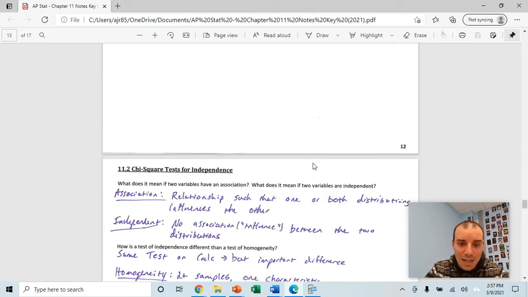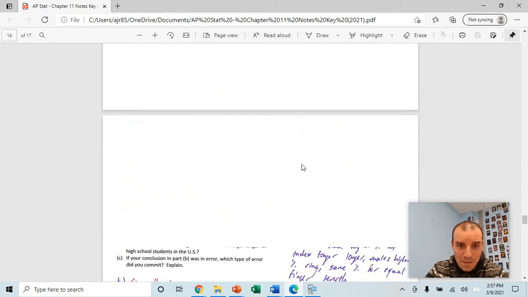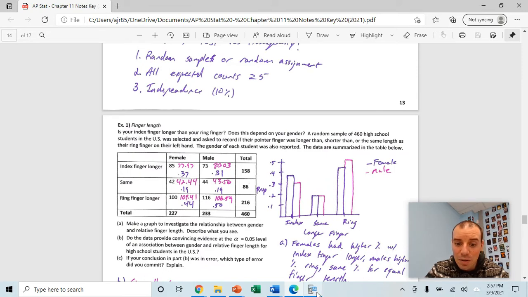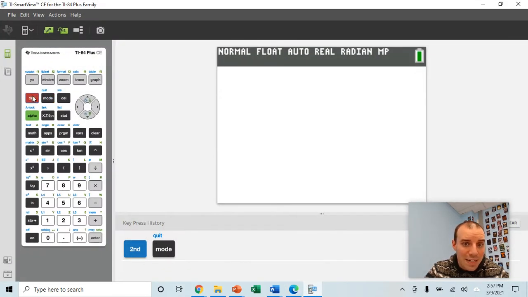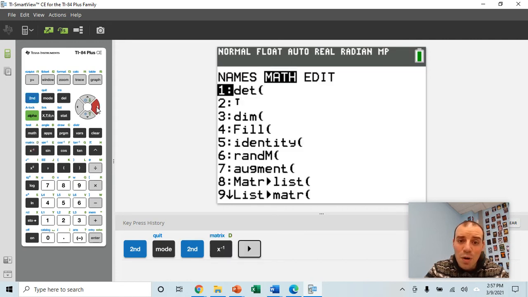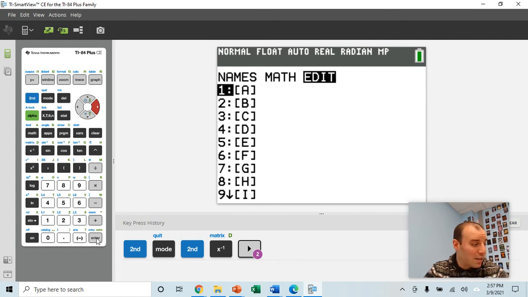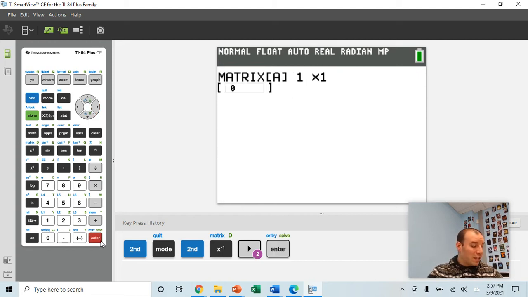So going back down to the example we were just looking at about the finger length, I'm going to go to my calculator, and I'm going to go to second and X inverse. Notice that matrix is above that. Then you have to arrow over to edit, and you have to enter your data into the actual matrix. So in matrix A, I'm going to enter my observed data. Hit enter, and you're going to have to change the size of your matrix.